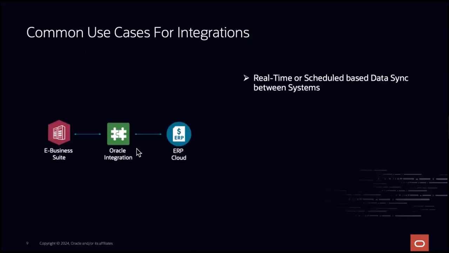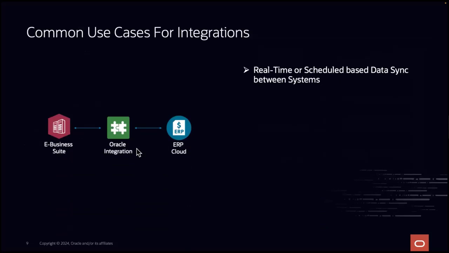So let's get into some common use cases we see with Integration Cloud, right? The first and foremost, the one that we're going to take a look at today, is real-time or schedule-based data sync between systems. Let's say you have EBS, you're in the process of migrating to ERP, and it's not going to be a big bang. You're not just going to say, hey, turn off the switch on EBS and turn it on for the SaaS product. It's going to be module by module migration. And while you're doing that, you want them both to be in sync, right? In that case, OIC can play a big role here to keep the sync between the systems.